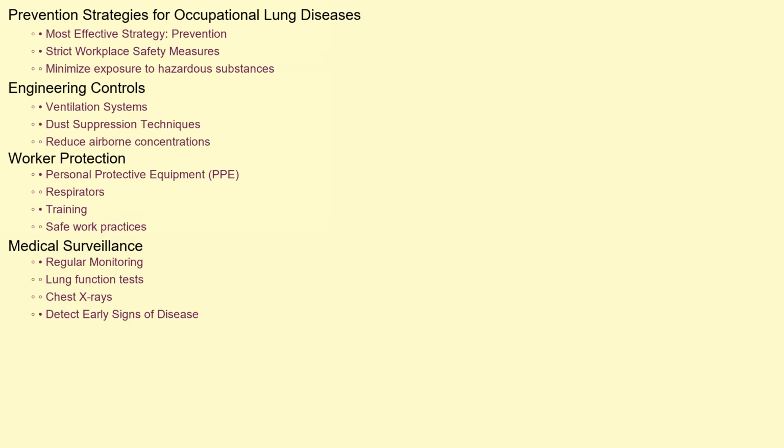Prevention is the most effective strategy for combating occupational lung diseases. This involves implementing strict workplace safety measures to minimize exposure to hazardous substances. Engineering controls, such as ventilation systems and dust suppression techniques, can reduce airborne concentrations of dust and fumes. Workers should be provided with appropriate personal protective equipment, such as respirators, and trained on safe work practices. Regular medical surveillance, including lung function tests and chest X-rays, can help detect early signs of disease.